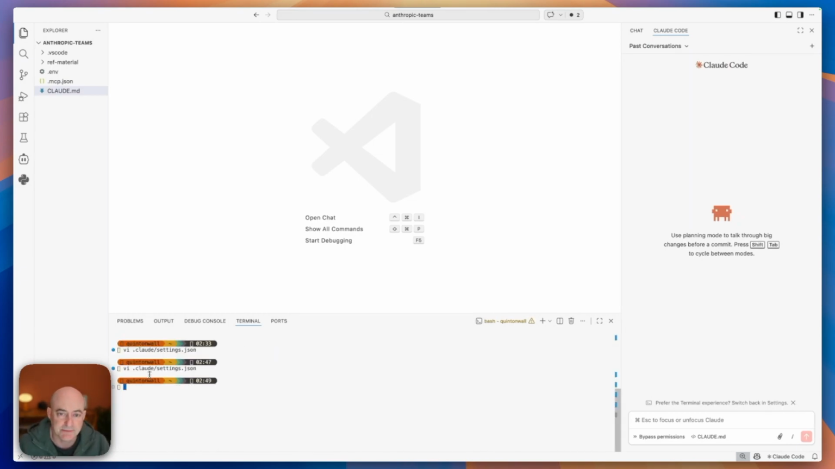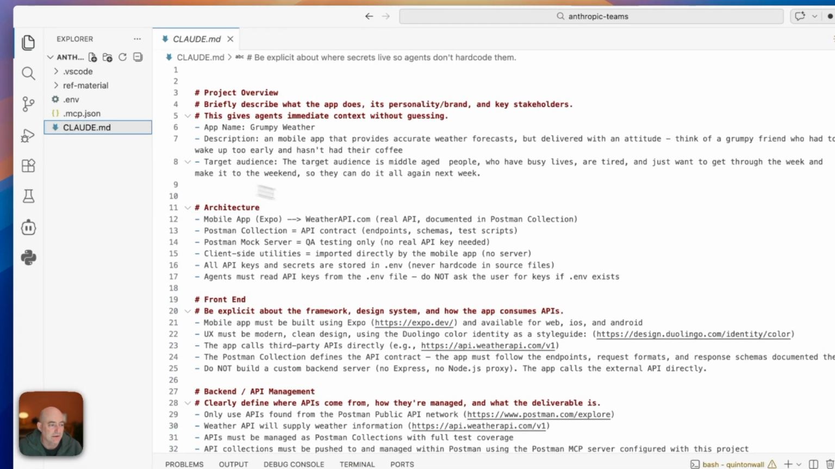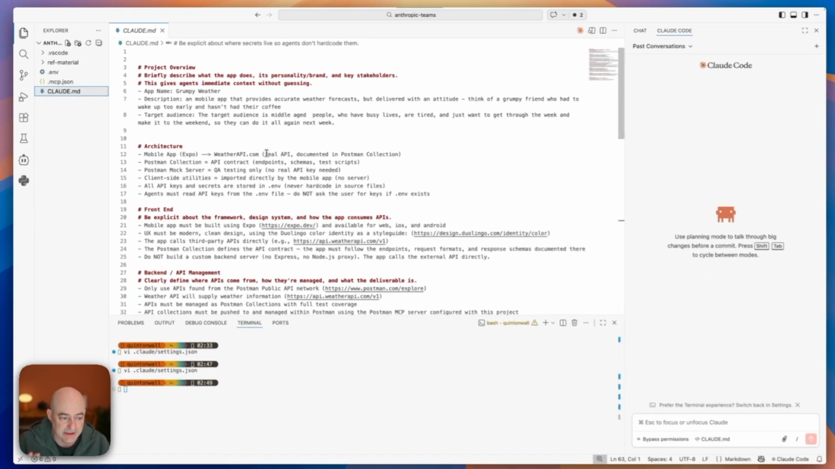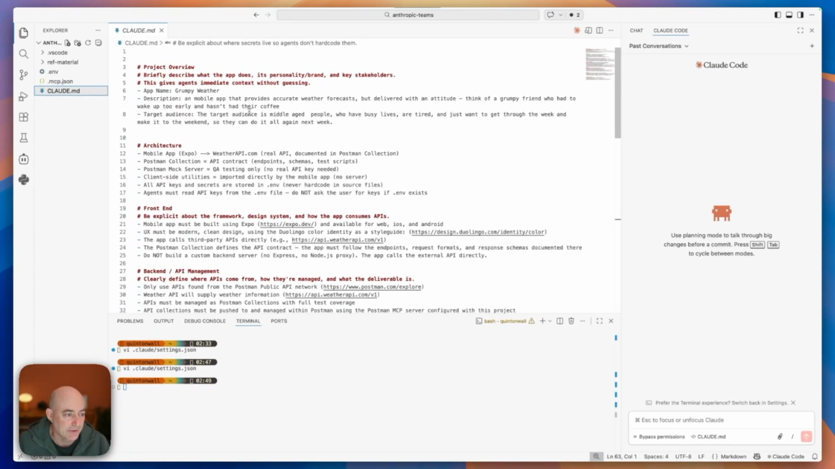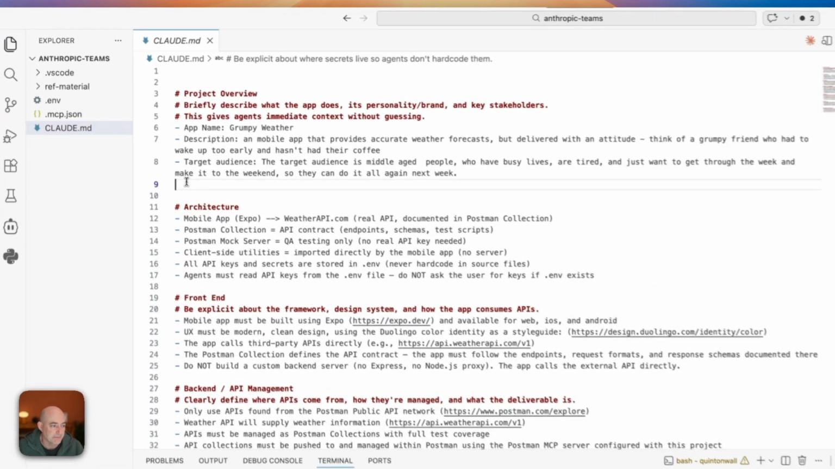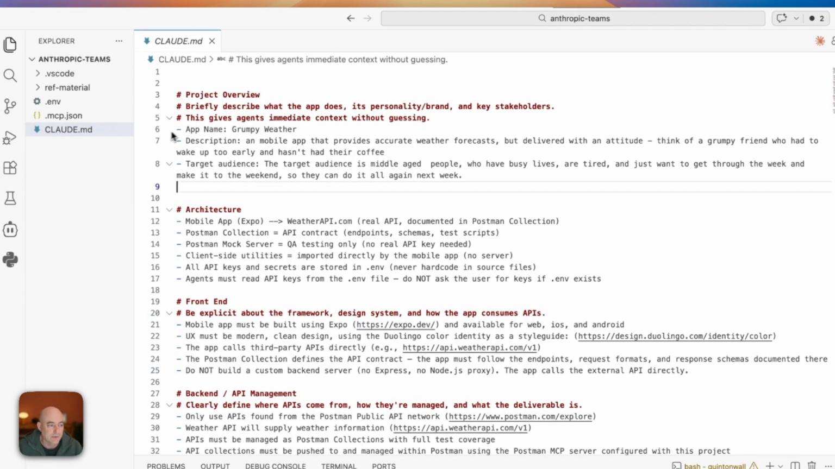Once you have that set up, you've restarted VS Code or however you want to work with Claude Code. Before we jump into the code and the prompt and agents, I always start in my Claude.md file. Now, there's a lot of information here. I'll go into it as we go through, but a few things that I want to define up front. Most importantly, what do I want to build? So in this instance, I'm going to build a weather app, and I'm going to call it Grumpy Weather. The idea is that it's a weather app with a bit of an attitude.